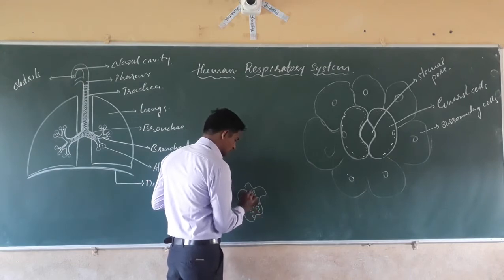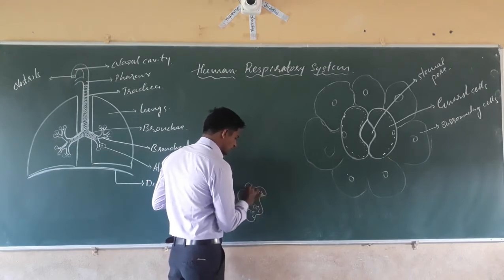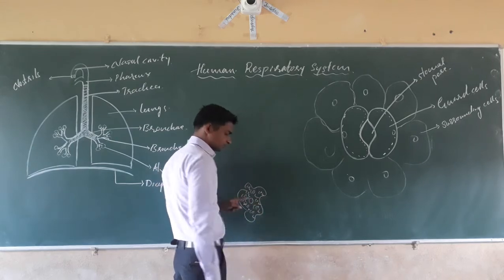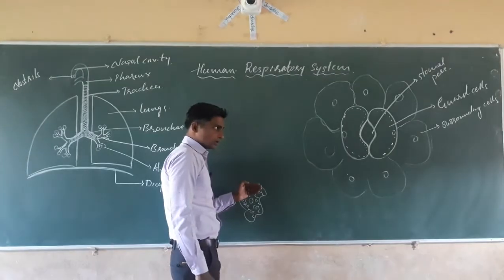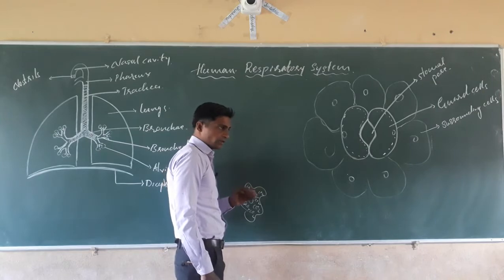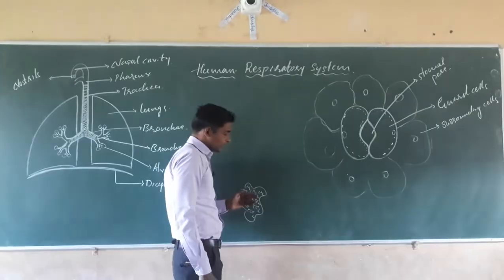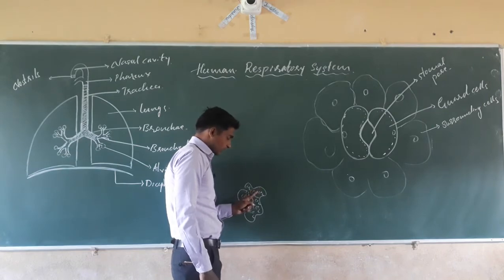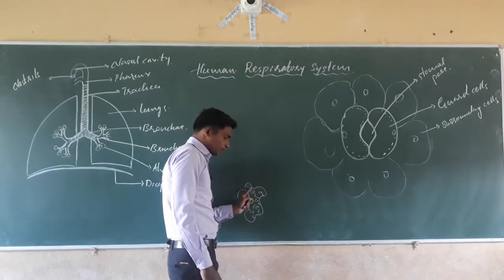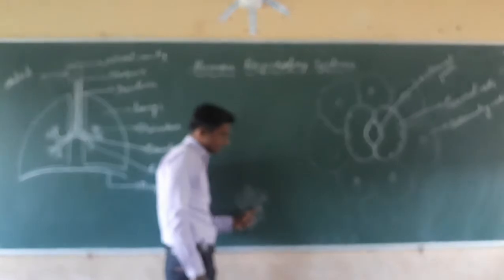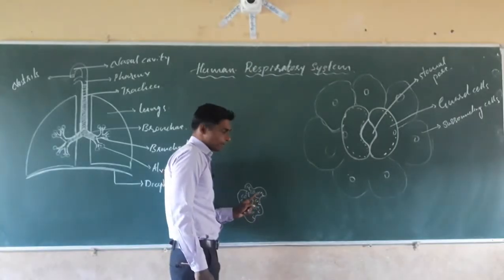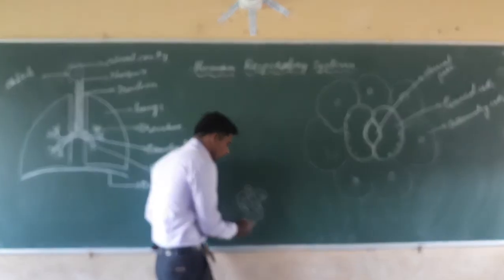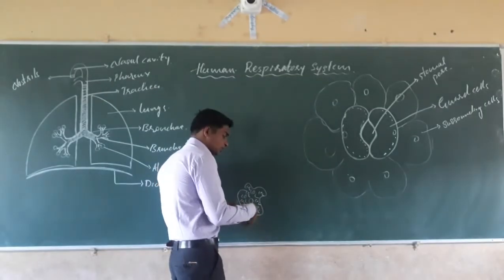First, the amoeba takes oxygen and breaks down the nutrient molecule with the help of oxygen and releases carbon dioxide. Before releasing, what happens? There are no pores or holes on the amoeba's surface or membrane. That's why the carbon dioxide concentration increases in the body of the amoeba.